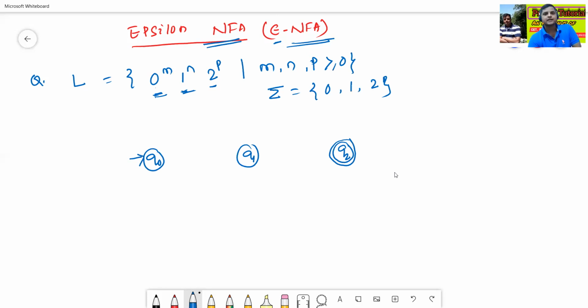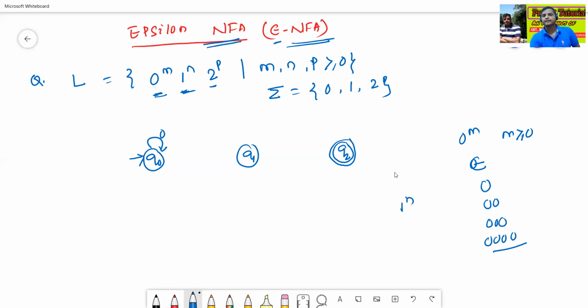Here we have 0 to the power m, and m is greater or equal to 0. That means we can get epsilon, a single 0, double 0, triple 0, four zeros, m number of zeros. So 0 is a self loop. Then the next one is 1.